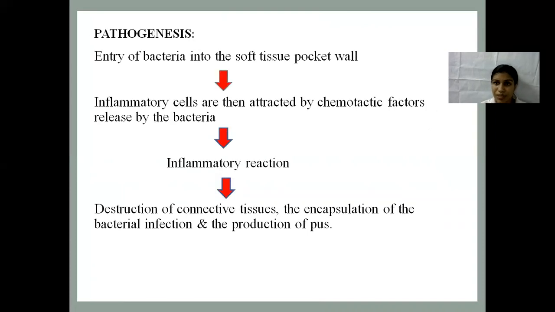Going to the pathogenesis of periodontal abscess. This is due to the entry of bacteria into the soft tissue pocket wall. And the inflammatory cells are then attracted by chemotactic factors released by the bacteria. This leads to inflammatory reaction and causes destruction of connective tissue and encapsulation of the bacterial infection and production of pus.